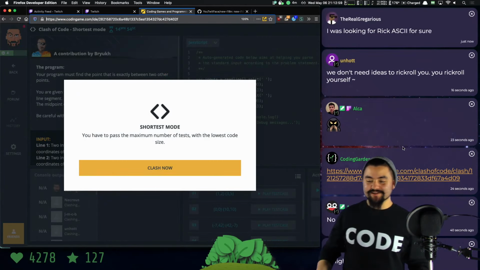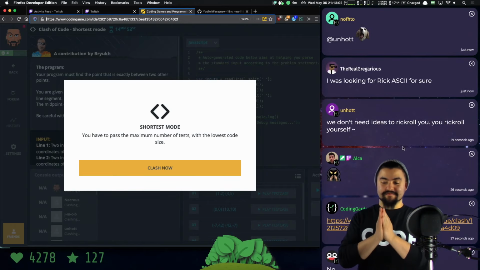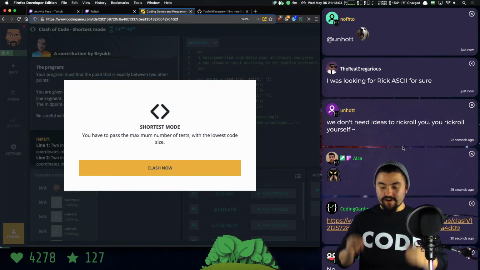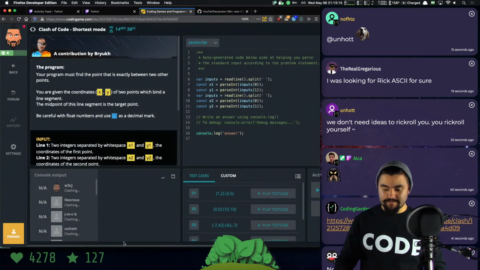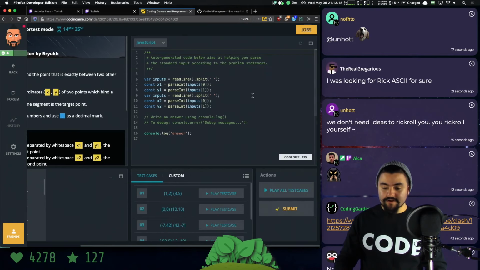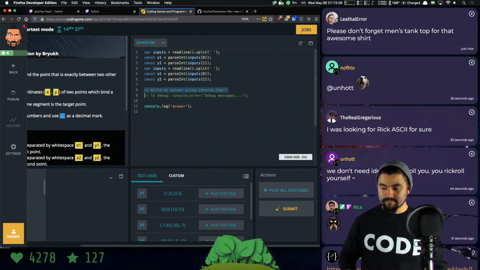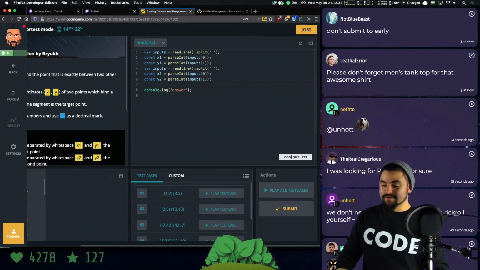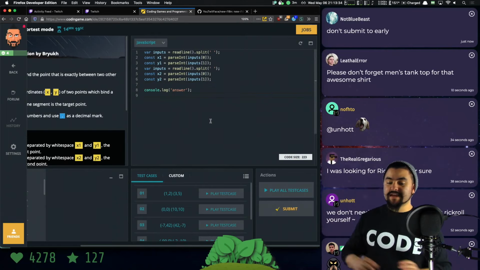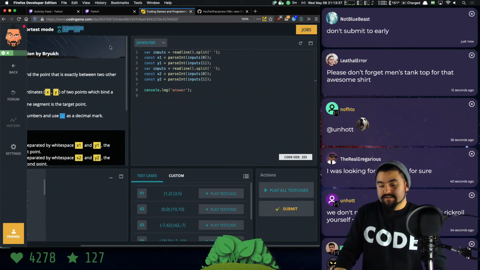All right, shortest mode. So, you have 15 minutes to solve this problem in the least number of characters. Now, a lot of times when this comes up, I could barely even solve the problem, let alone in the shortest number of characters, but we can participate or try it out. So you write your code over here on the right, and down here you can see your code size. Comments count, so you want to remove the comments for sure. And so you can see the code size went down way early. And yeah, don't submit early. Take as much time as you want to get it as small as possible.